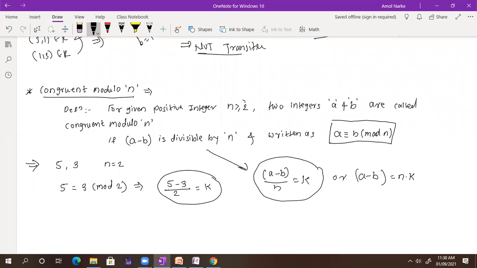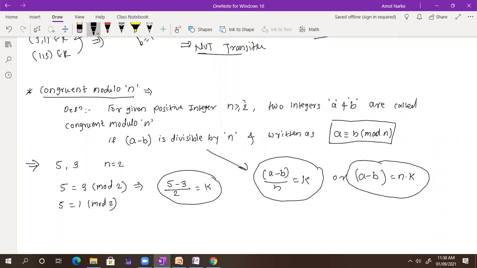You can use any one formula, these are the same. I just shifted it to the mathematical way. In this case 5 minus 3 means a minus b, and n is equal to 2. We have done it like that. You can also write down 5 is congruent to 1 mod 2.